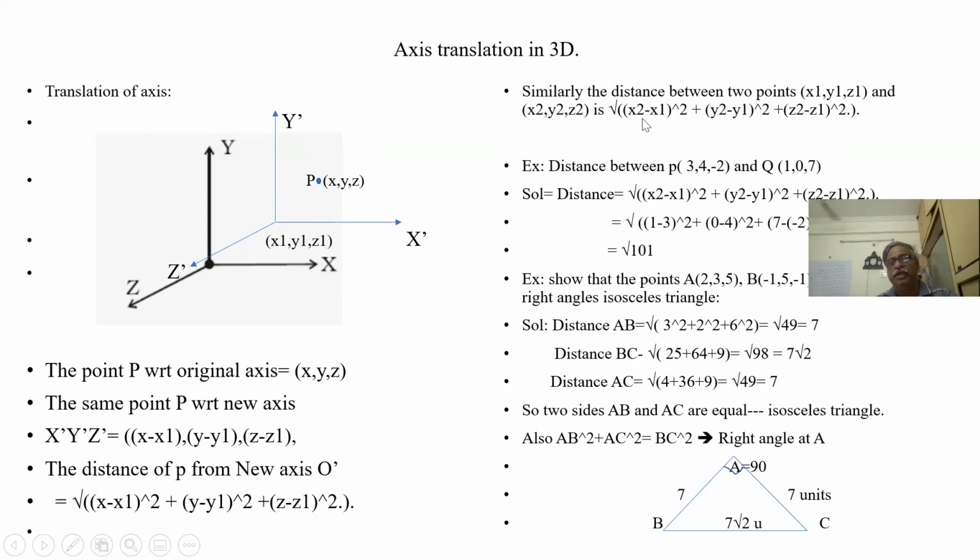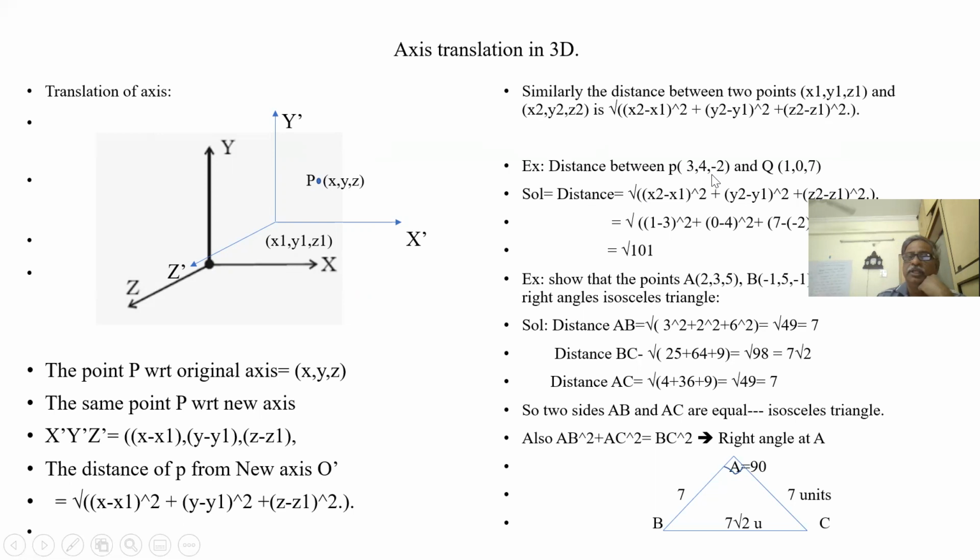With reference to one point, the second point is at a distance of x2 minus x1. What does translation of axis mean? The origin is shifted to the first point, x1, y1, z1. So the distance is x2 minus x1 whole square, y2 minus y1 whole square, plus z2 minus z1 whole square, under root.